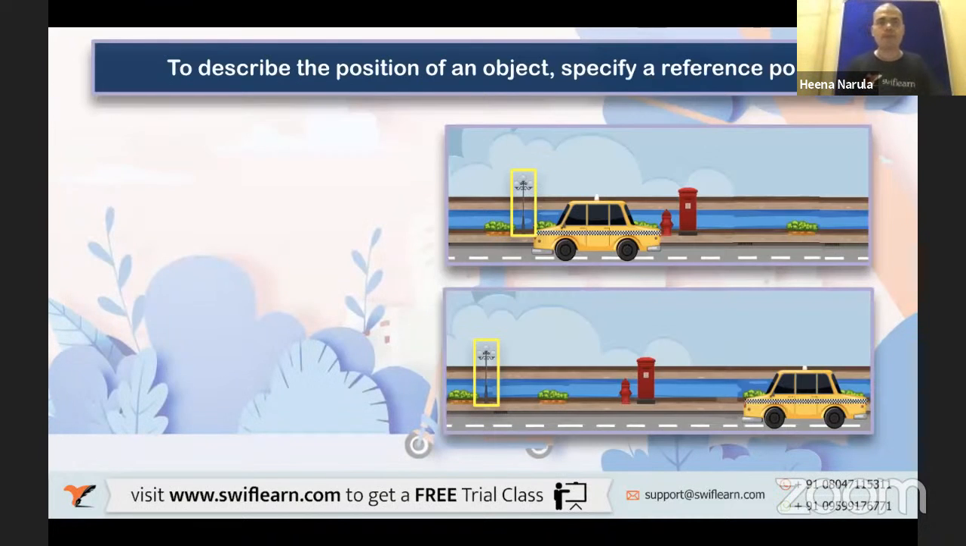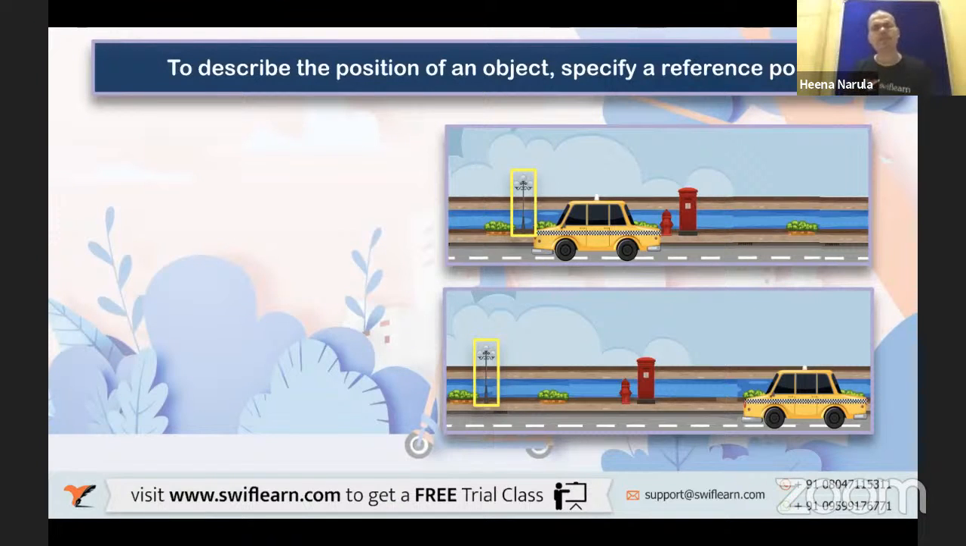Let us go ahead. To describe the position of an object, specify a reference point. Immediate surrounding means what? You have to refer to it as a reference point. That is very, very important. That's what I said to you. Reference point or the immediate surrounding. You have to take some reference.